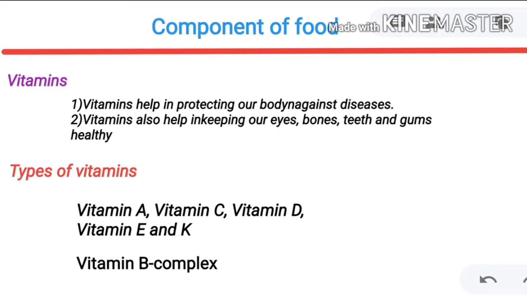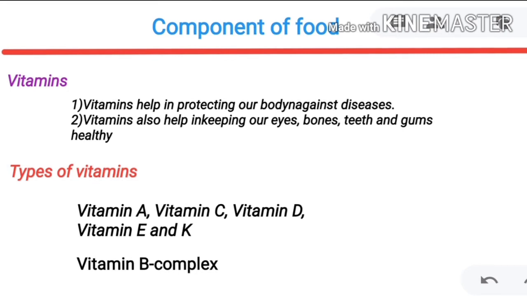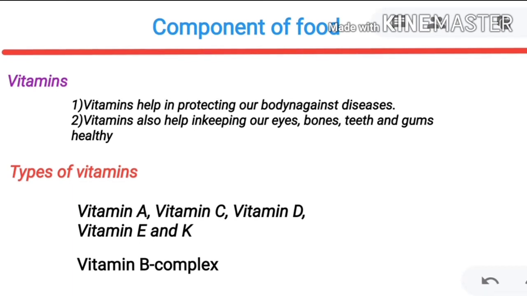But vitamin B complex is a different vitamin source, because in vitamin B there are so many subtypes. Generally, if we take any food, various types of nutrients are present in it. If you take rice, other nutrients are present, but it is rich in carbohydrate, so it is called a carbohydrate rich source.